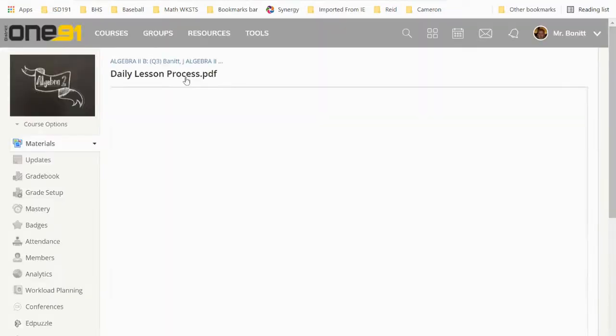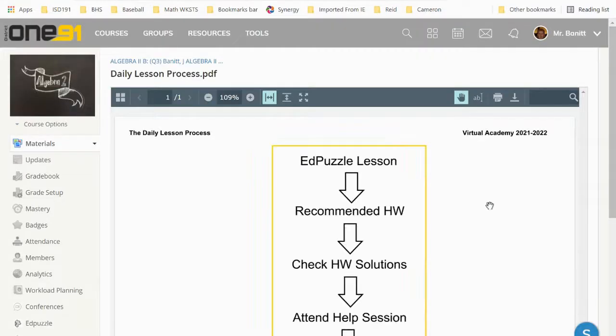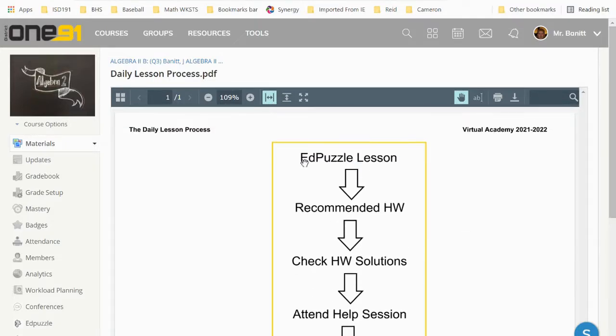Let's look at the daily lesson process. Again, this is the same as what it was first semester. You should plan every day, unless it's a test day, but every day should follow this sequence. So there should be an Ed Puzzle lesson. That's your video that you're watching and learning from. Please take your own notes on those videos.